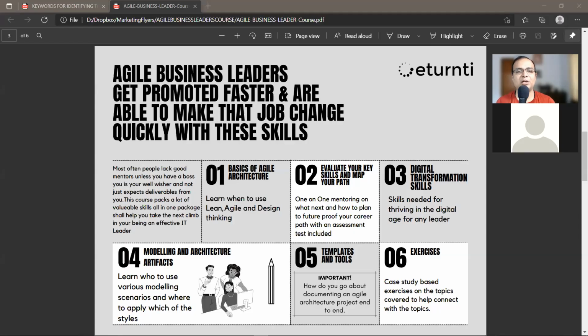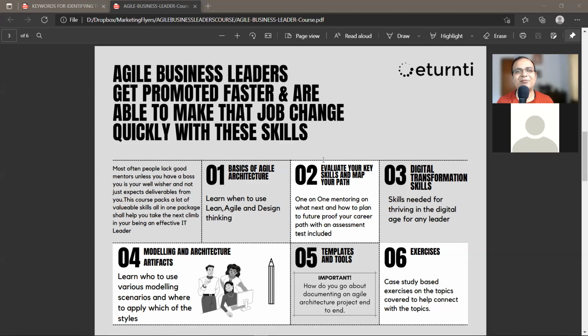So what I was saying was the cost of entry for this program, I've kept it at 35,000 rupees for all of these things. It's a very low barrier to entry, but you get a ton of information on all the things which will help you to climb and make that job progress. And once you need more extensive coaching based on that, then we can have a longer mentorship program. But for this program, it is a very minimal cost of entry.